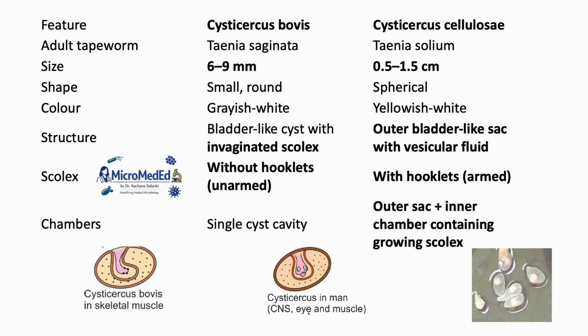Now the Cysticercus bovis and Cysticercus cellulosae are also called the form that is present in the skeletal muscles, and they look like, as mentioned in the figure, the Cysticercus bovis is associated with Taenia saginata and cellulosae is associated with Taenia solium. The hooklets are present with the Taenia solium, and they are present basically in CNS, eyes and in muscle, and Cysticercus bovis in skeletal muscle.